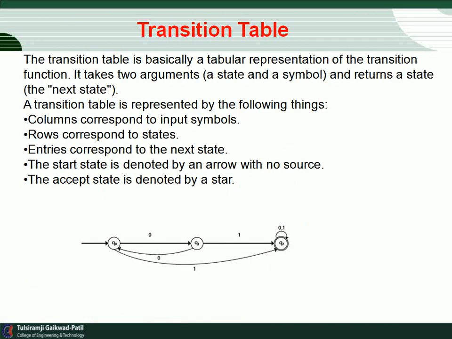Next topic is the transition table. The transition table is basically a tabular representation of the transition function. It takes 2 arguments, a state and a symbol, and returns the next state. A transition table is represented by the following things. Columns correspond to input symbols, rows correspond to states, and entries correspond to the next state. The start state is denoted by an arrow with no source. The accept state is denoted by a star.